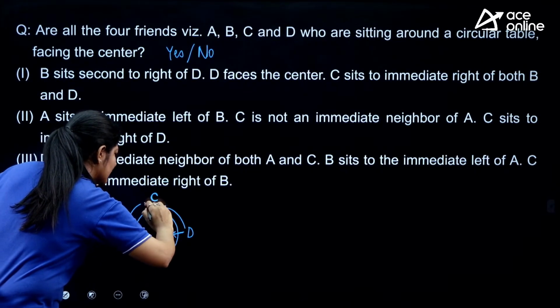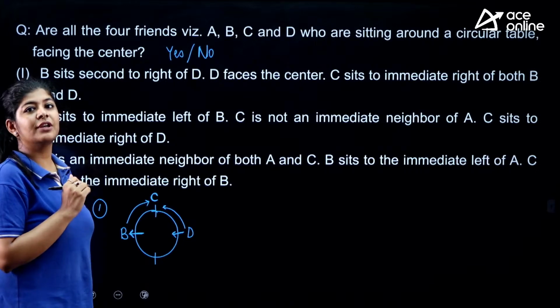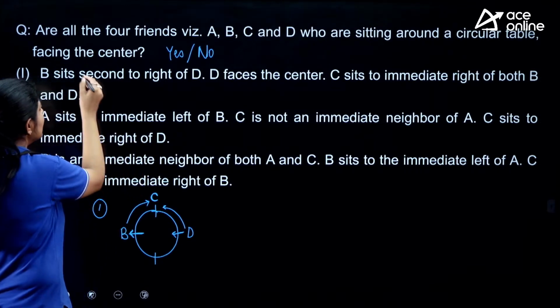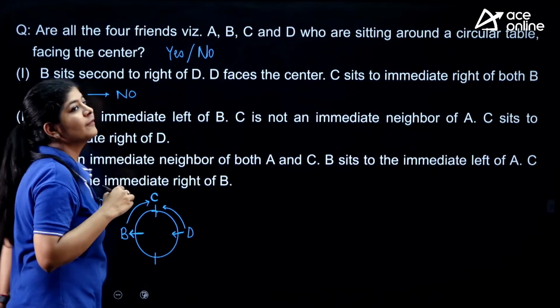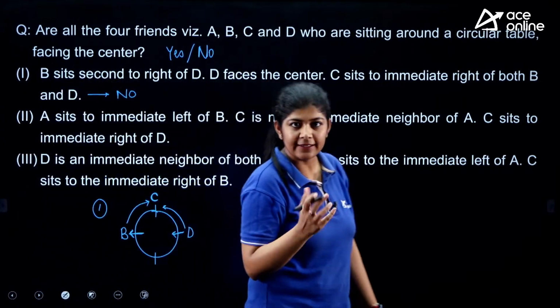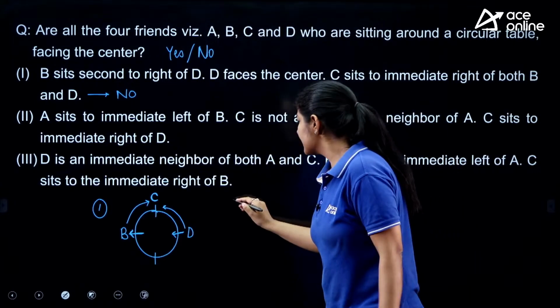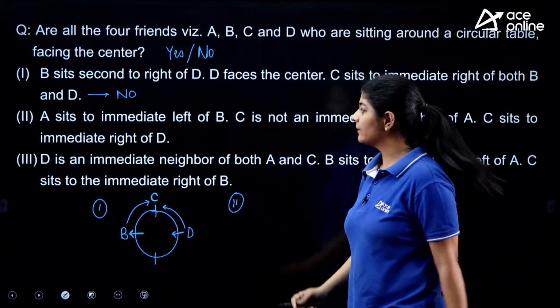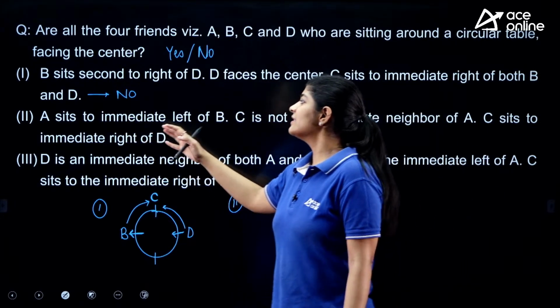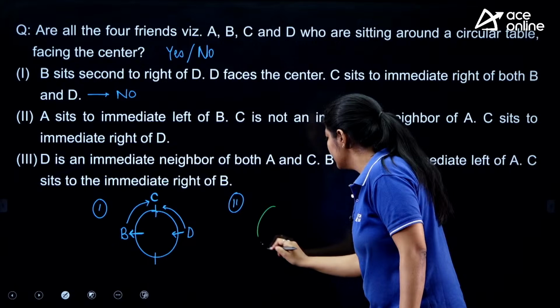After that only this position will become the immediate right of B. That means from this statement we can say that no, all of them are not facing the center, right? Next, the second one. Now we just simply have to check the second one. A sits to the immediate left of B.